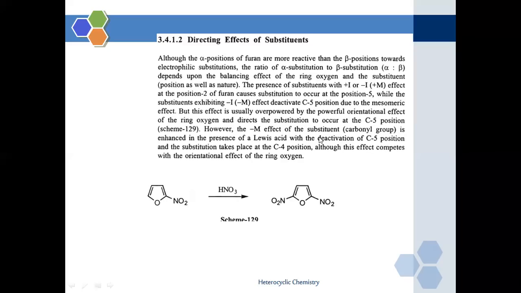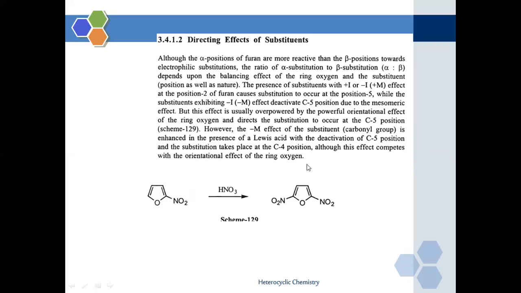This is when carbon number 2 is occupied by another reagent. However, the negative mesomeric effect of a substituent, that is a carbonyl group, which is enhanced in the presence of a Lewis acid, deactivates the carbon number 5 position, and the substitution takes place at carbon number 4.